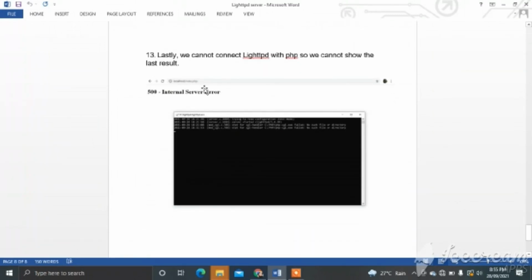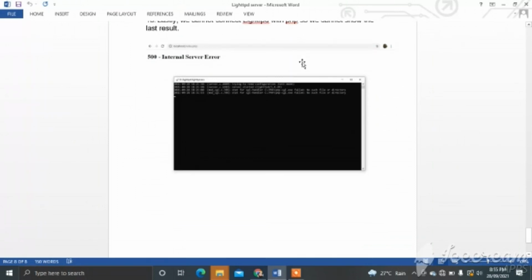Lastly, we cannot connect Lighttpd with PHP, so we cannot show the last result.